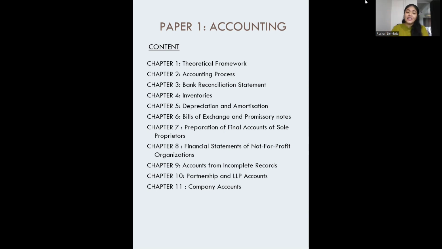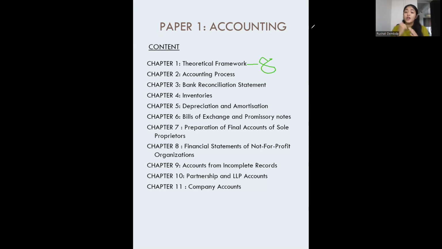Okay, so these are the 10 to 11 chapters which we have to cover in the duration of 100 hours. Our plan is like this: chapter number one, I'll just write it over here for you. This one will be taking around 8 hours. And for this one we'll be covering all the particular topics. This is all basics: accounting, how it works, your principles of accounting, accounting standards, basics of accounting standards is also given over here.